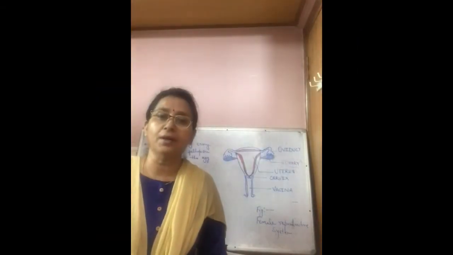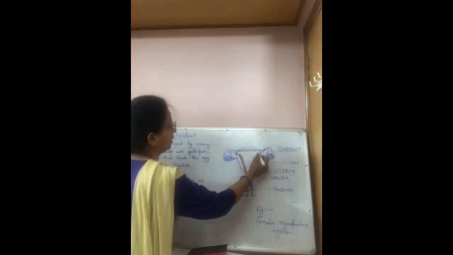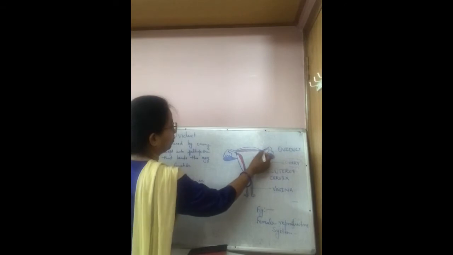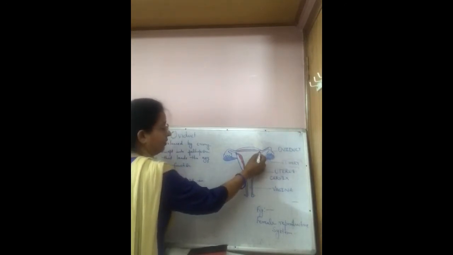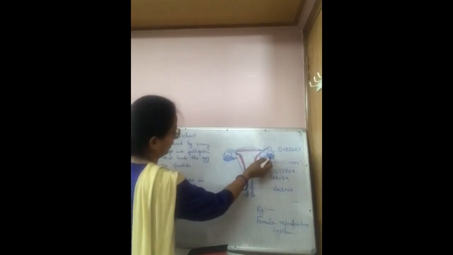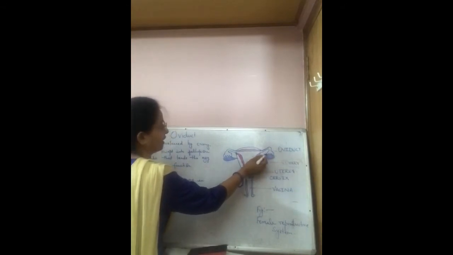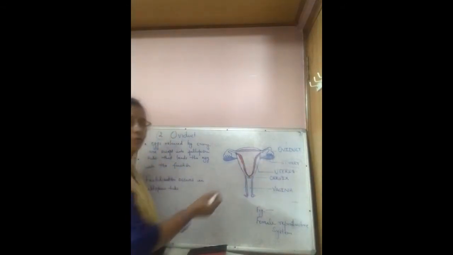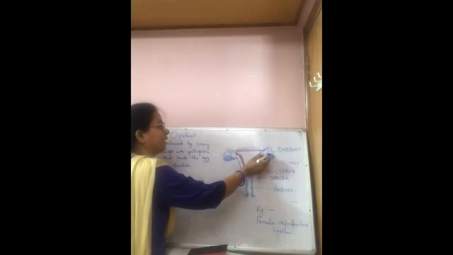Now look at the oviduct or fallopian tube. Here you can see this is the oviduct. Tubular structure is oviduct. It originates from the uterus and extends to the ovary. Its terminal end has a finger-like projection which is called fimbriae. What is the role of this?